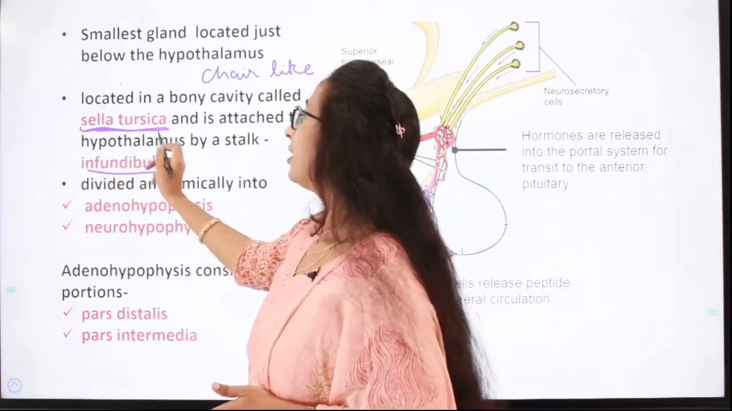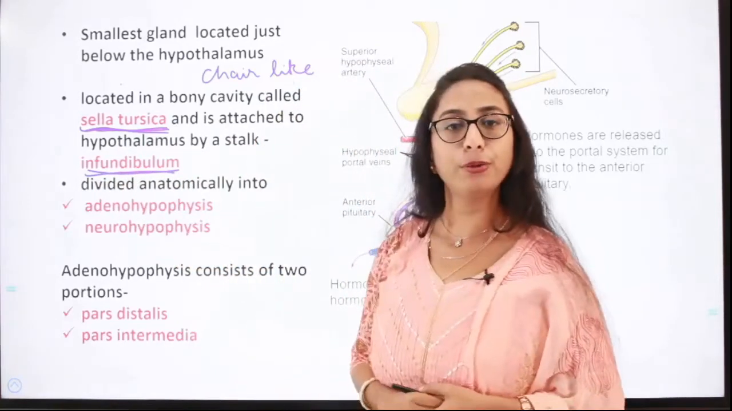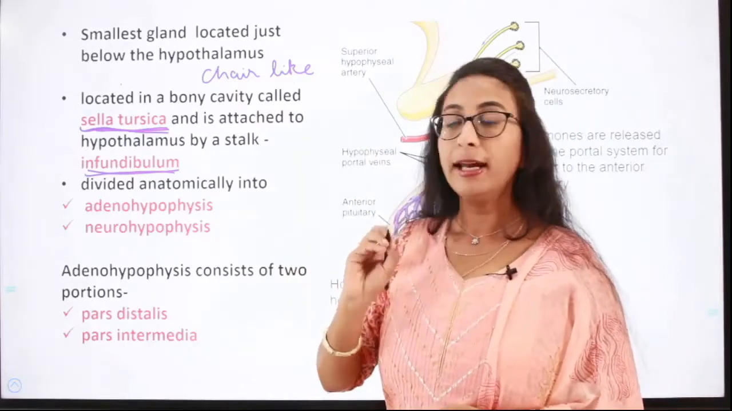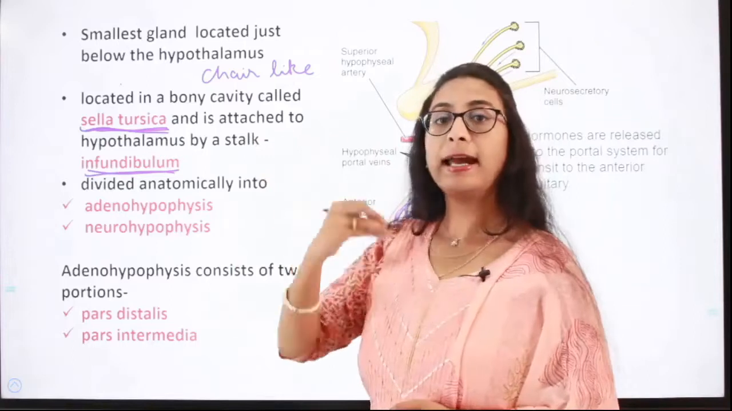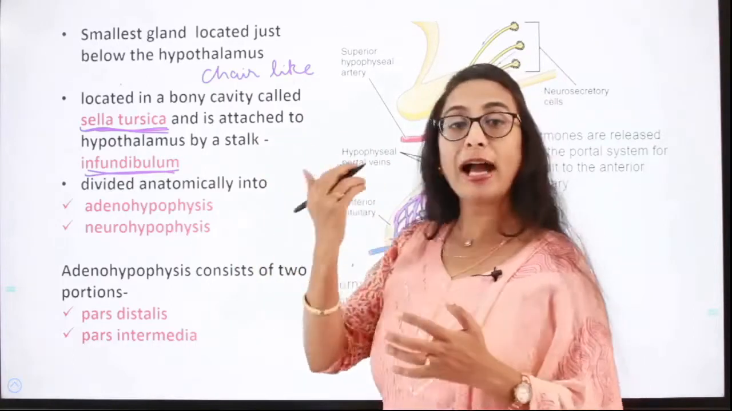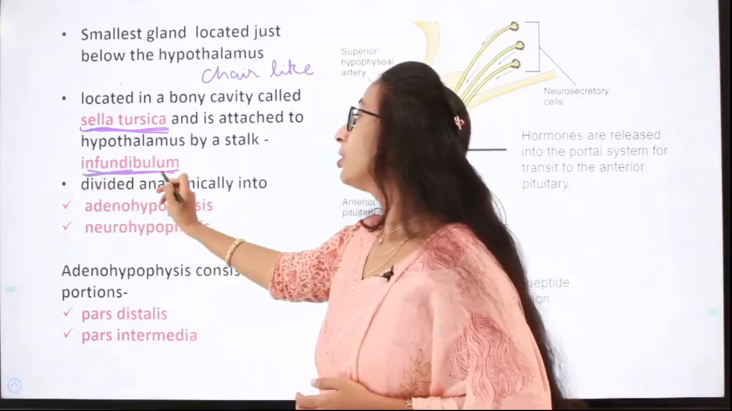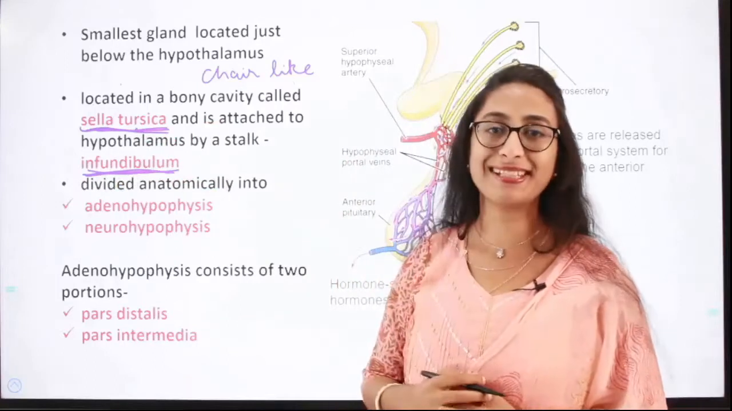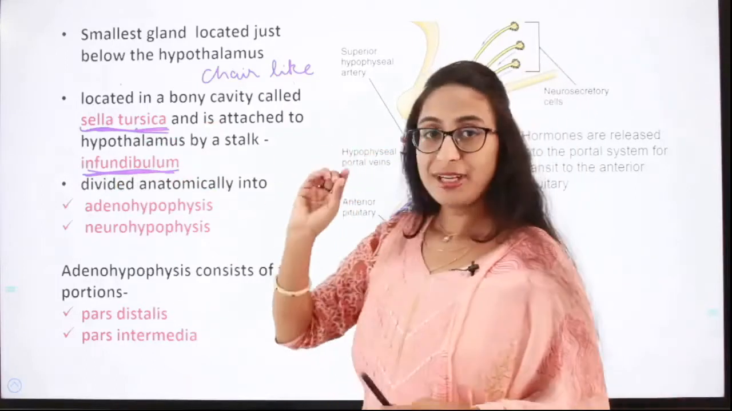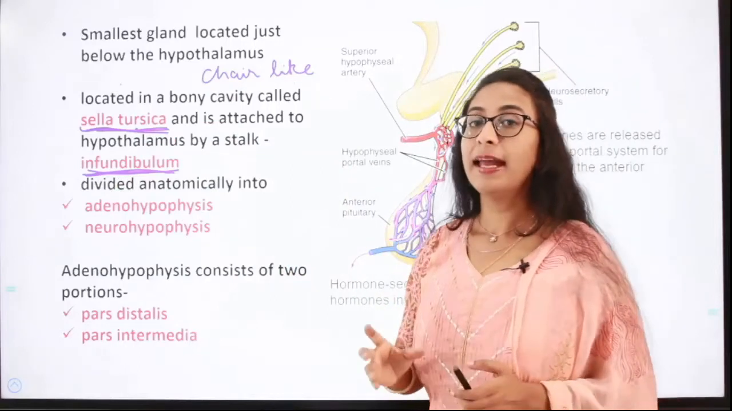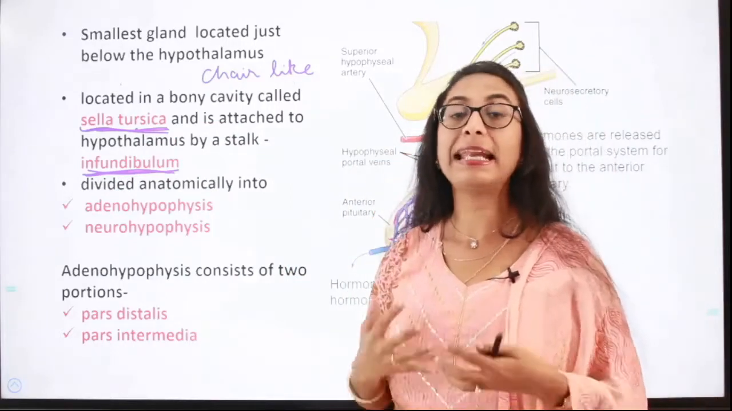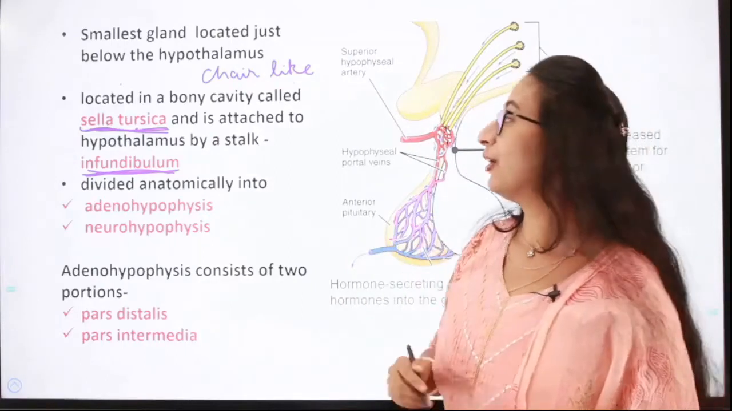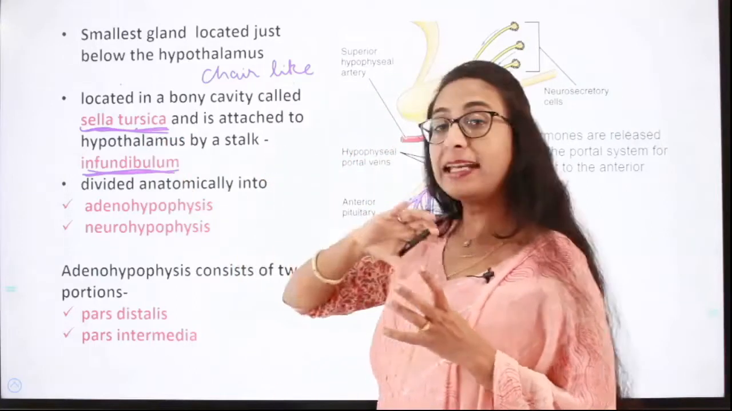These are very important from your NEET examination point of view. You might get a question asking where the pituitary gland is located. It is located in sella turcica, and it is linked to the hypothalamus through the infundibulum. So you definitely have to remember these terms, sella turcica and infundibulum. The pituitary is the smallest gland of our endocrine system, situated just below the hypothalamus, hence called hypophysis, and located in a bony cavity called sella turcica.